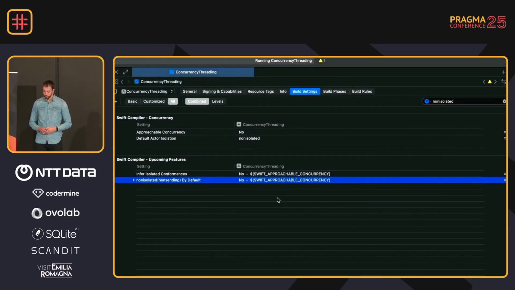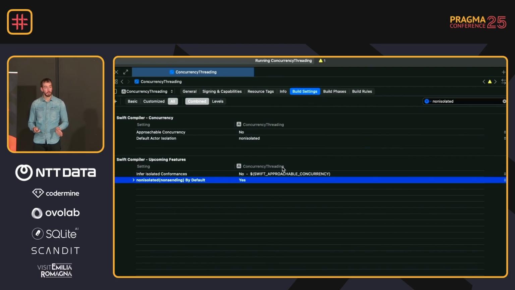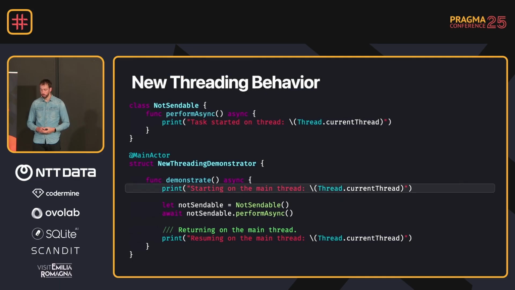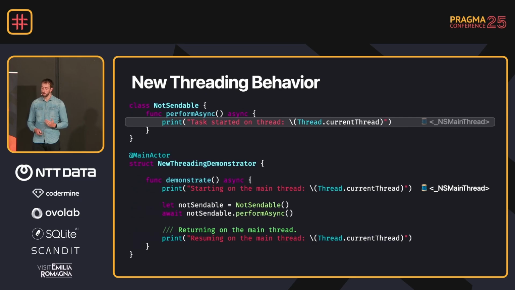Now, we go into the build settings. We don't use migration tooling. We just enable that upcoming feature. Let's go back to the code. We print out and we start on the main thread because we're still attributed to the main actor. Then we run the perform async method once again. And now, even though we didn't touch the code at all, suddenly that method runs on the main thread as well. And this could cause freezes in your app, your UI blocking.